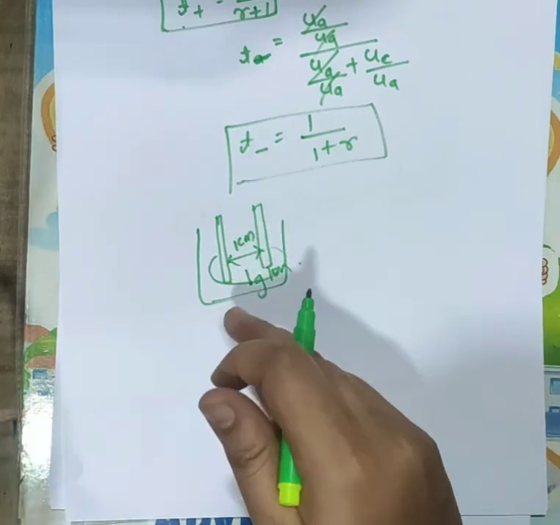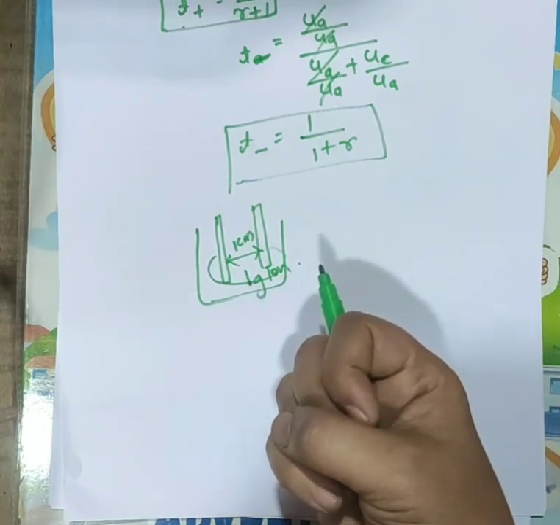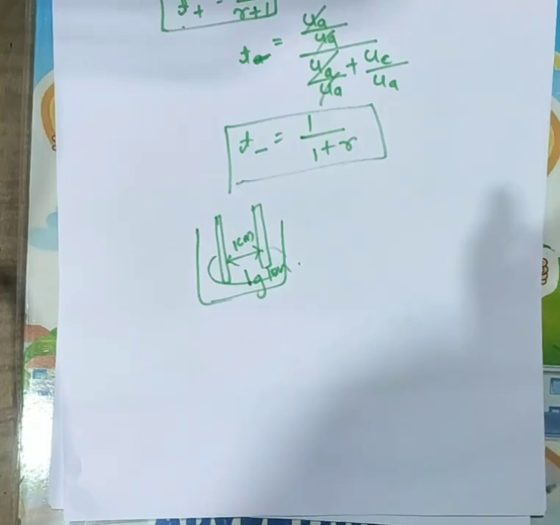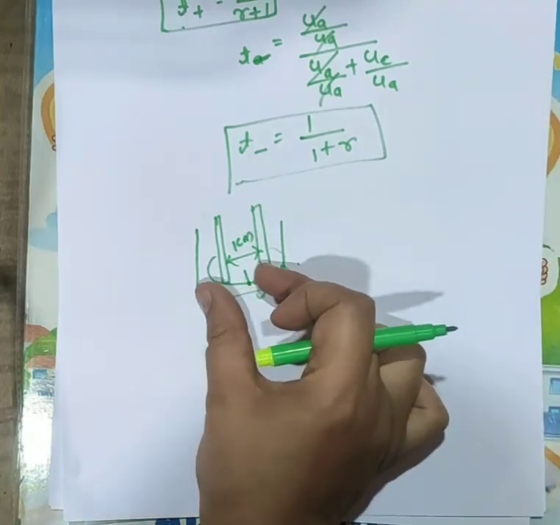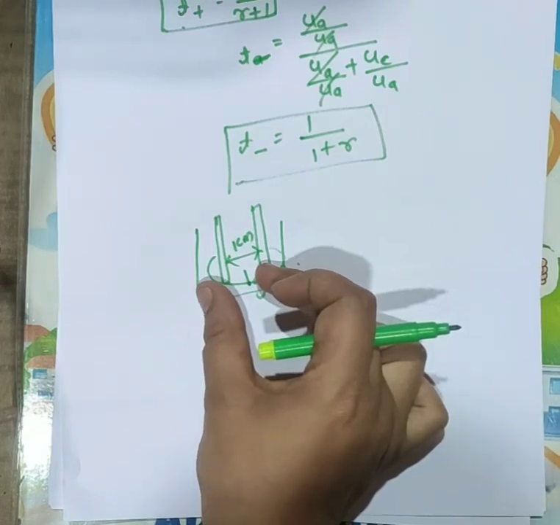So ionic mobility or ionic conductance is the conductivity of the solution containing 1 gram of ion at infinite dilution when two sufficient electrodes are placed 1 centimeter apart, right?